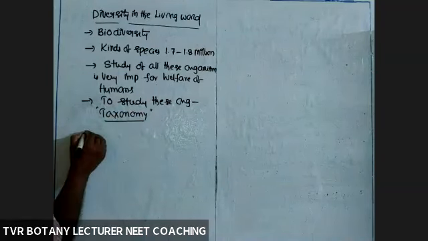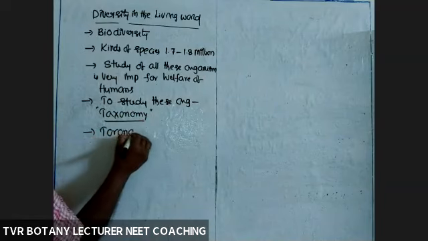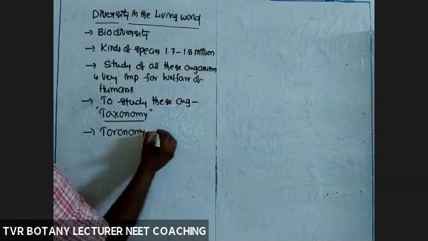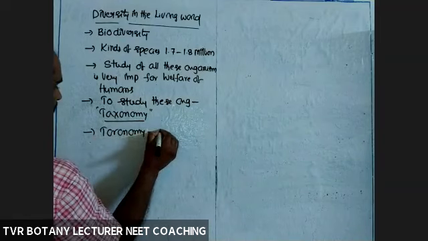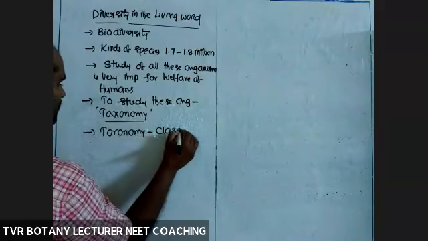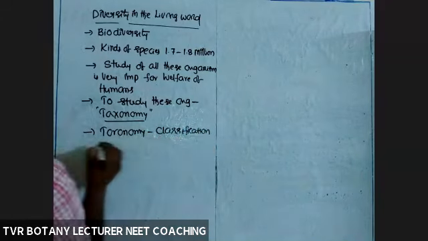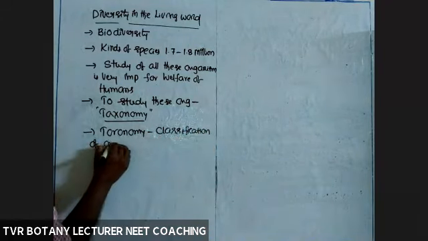Taxonomy is well known to you. Taxonomy is, simply I'm writing, systematic classification of organisms.